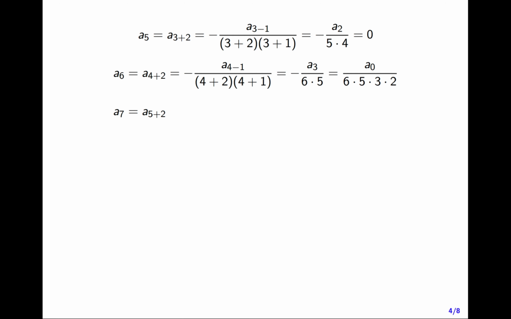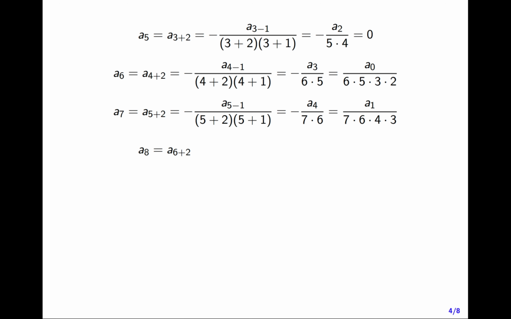a7 is a5 plus 2. That's minus a5 minus 1 over 5 plus 2 times 5 plus 1. That's minus a4 over 7 times 6. Using the a4 formula, that's a1 over 7 times 6 times 4 times 3.